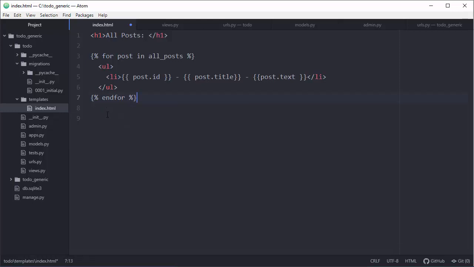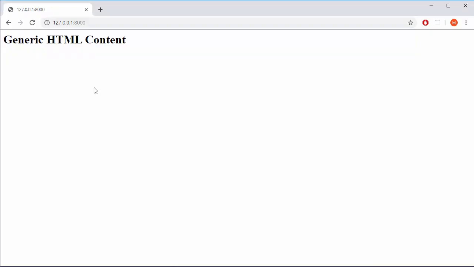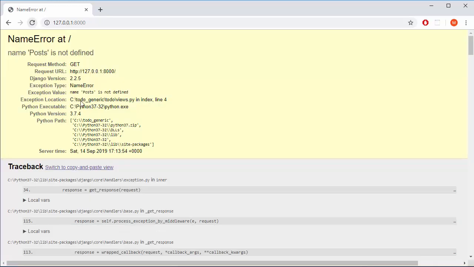Okay, I think that's enough. So let's check our results. Where is my browser? Just a second. Okay, and now if I've done everything correctly, when I refresh, I need to see 3 lines here with the data from individual posts. Name posts is not defined. Let me just see what I have messed up.